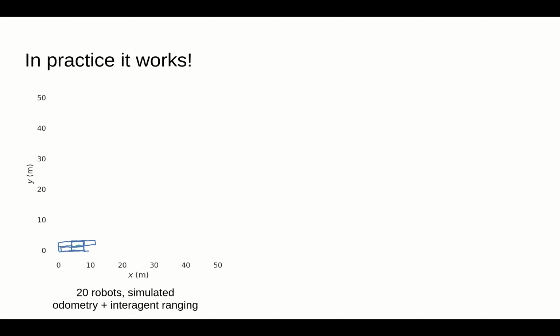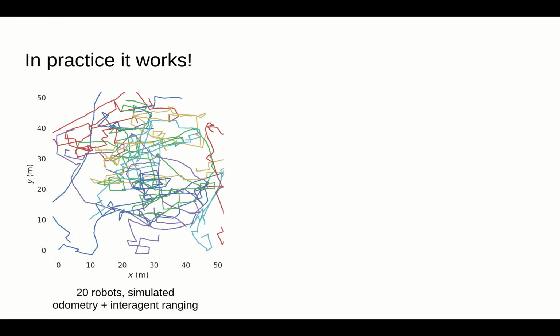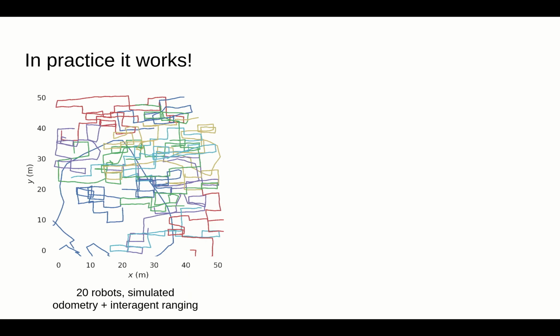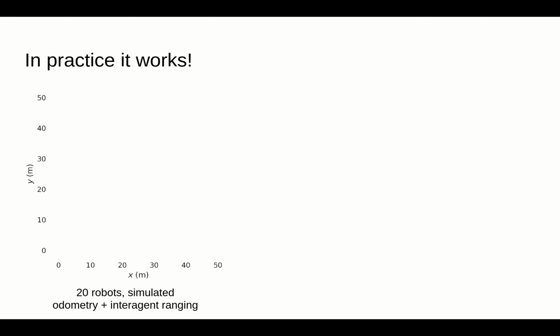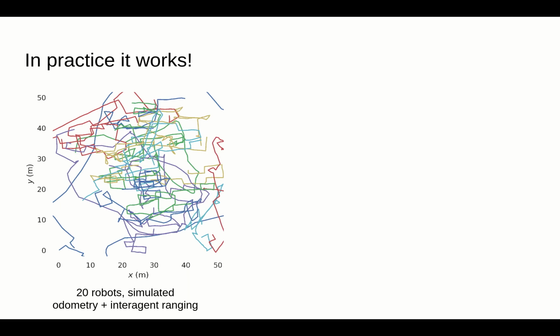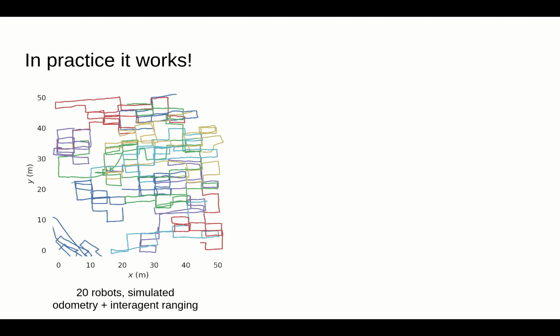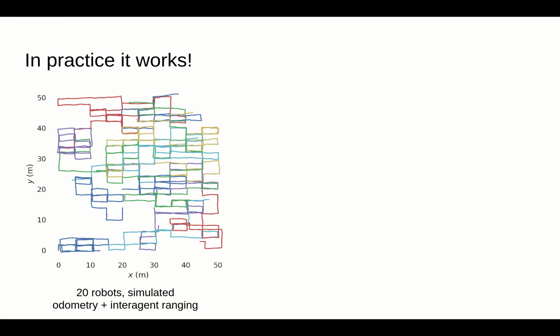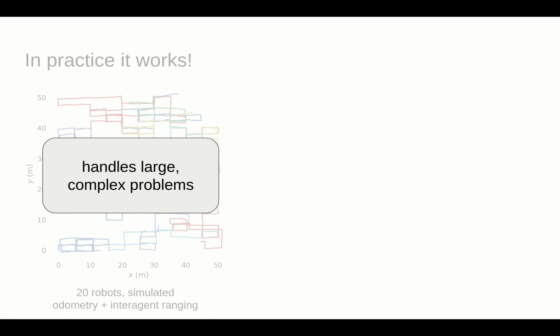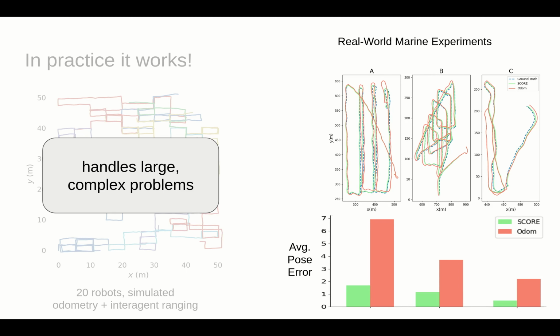Now that we've explained at a high level what SCORE is and how it's used, let's look at it in practice. Here's a simulated 20-robot experiment, where each robot has its own odometry and there are range measurements between the various robots. As we see, SCORE is able to untangle this arbitrarily bad initialization we provide and reshape it into something which qualitatively matches the gridded trajectories we expect. This experiment shows that SCORE is capable of handling large and fairly complex problems which may not have had appropriate initialization procedures before. Beyond simulations, we also tested SCORE on a set of real-world experiments.